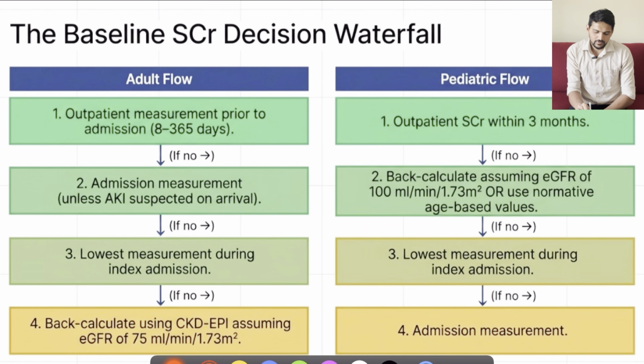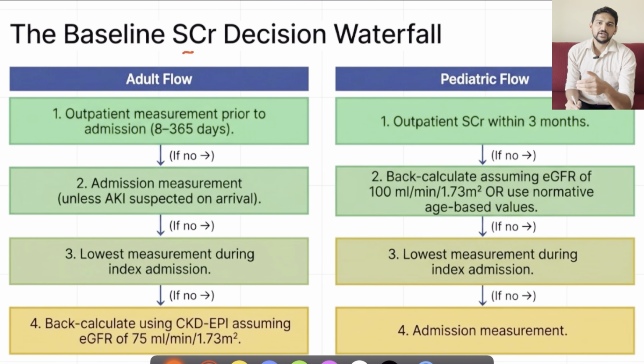Coming to the baseline serum creatinine problem. Even though they are stressing more upon these newer biomarkers, in the Indian setup it is quite difficult to adopt these newer molecules. So still, we depend upon serum creatinine only. We all know that serum creatinine lags by a minimum of 48 hours from the structural damage. That is the major disadvantage of using serum creatinine. That's why they are introducing those molecules which will be raised earlier.